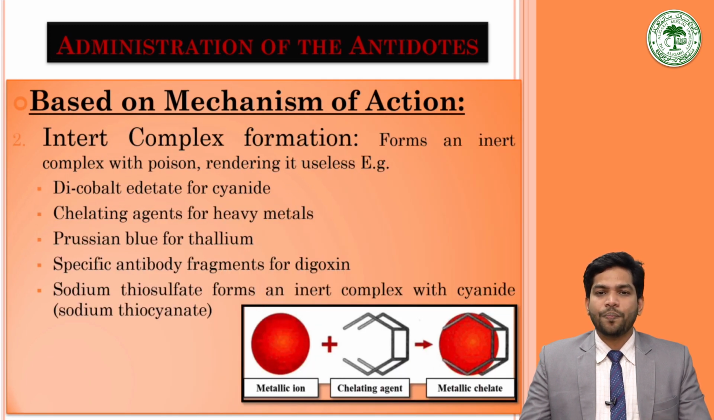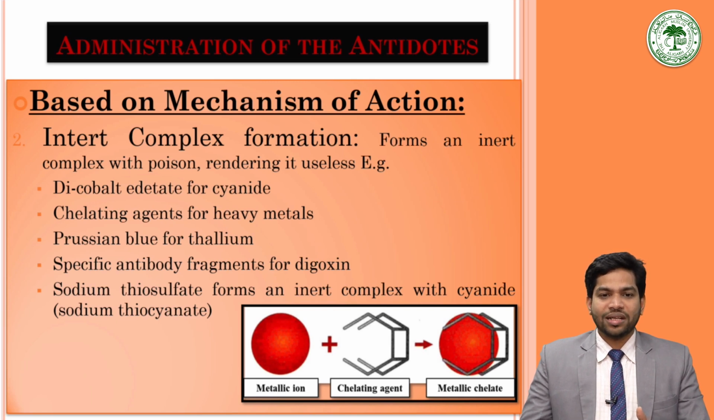Then the inert complex formation. Under this, the poison forms an inert complex with the antidote, rendering it useless. For example, dicobalt edetate for cyanide poisoning, chelating agents for the heavy metals, Prussian blue for the thallium compounds, specific antibody fragments for the digoxin. Sodium thiosulfate forms an inert complex with the cyanide, forming sodium thiocyanate.